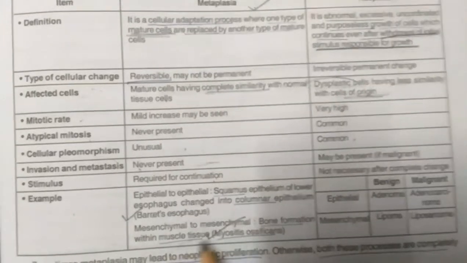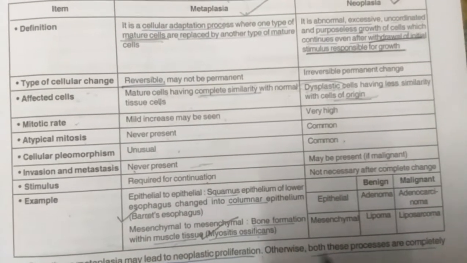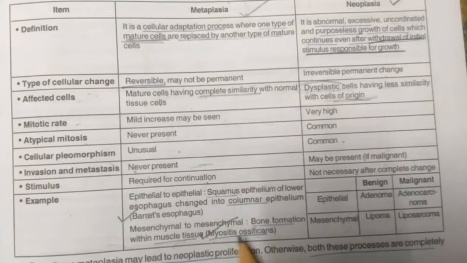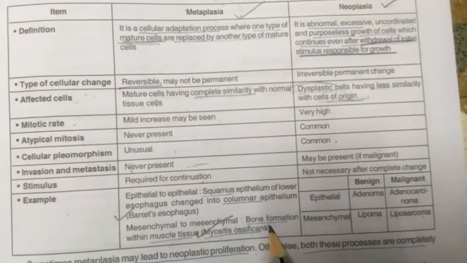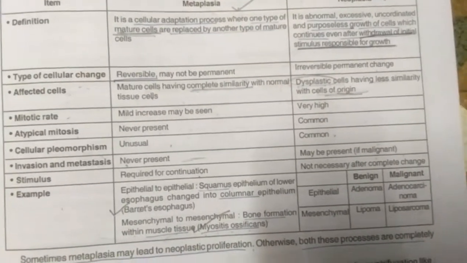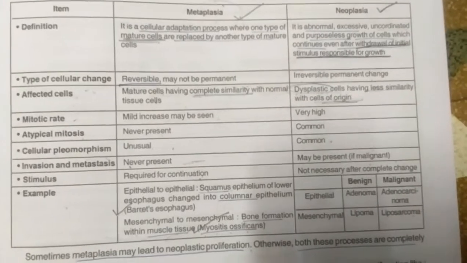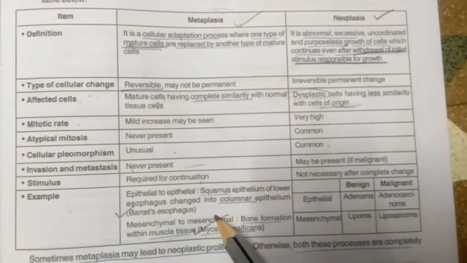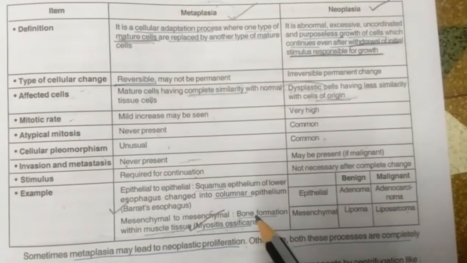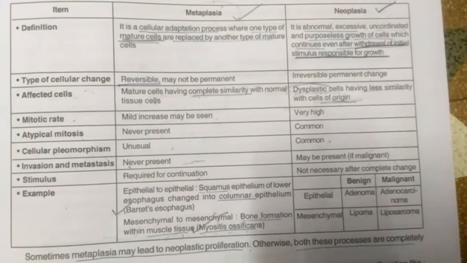Okay, now come to myositis ossificans. As the word says, myo means muscle, ossificans means bone. So bone formation occurs within the muscle tissue. This is mesenchymal to mesenchymal. Like bone is also mesenchymal tissue, muscle is also mesenchymal tissue.